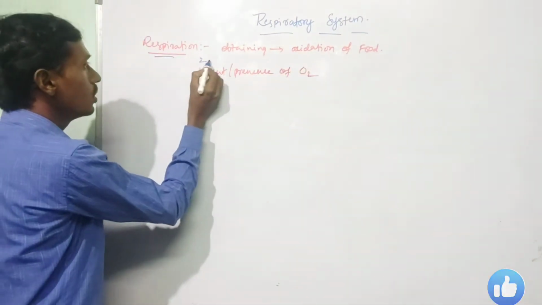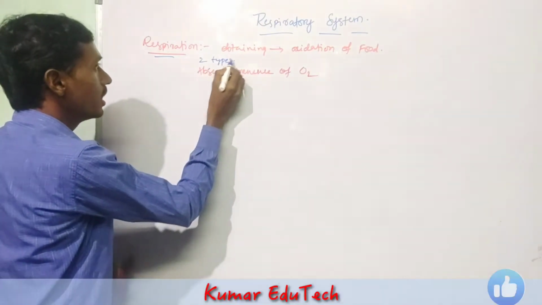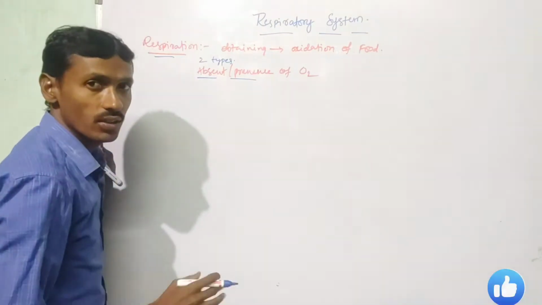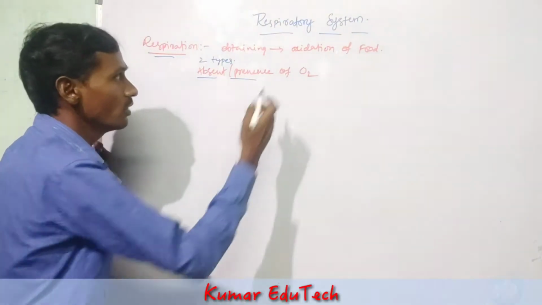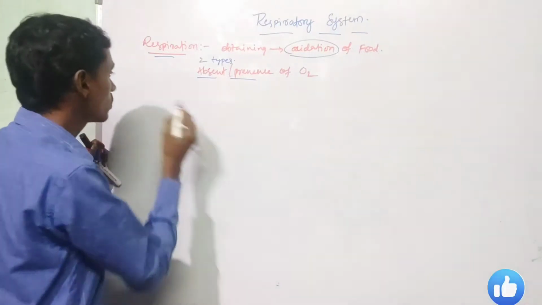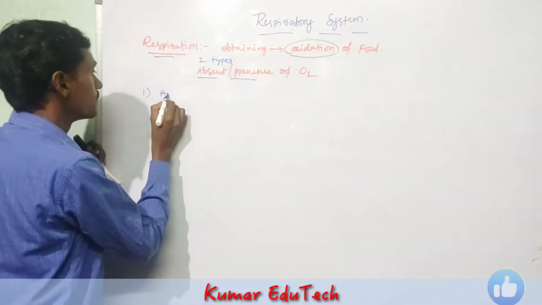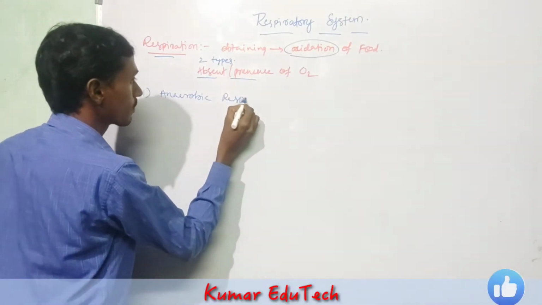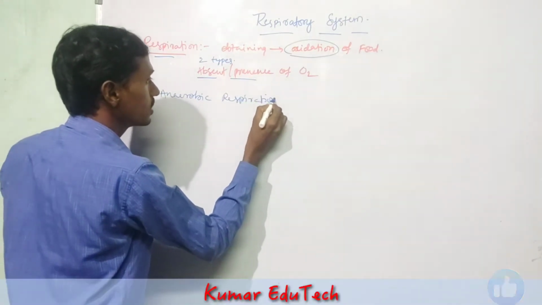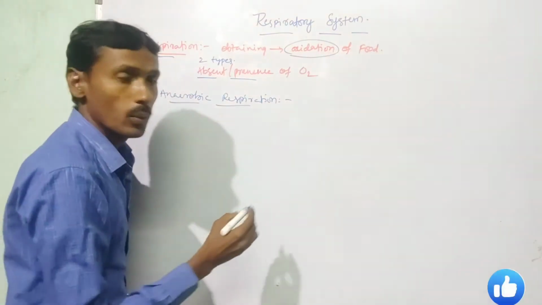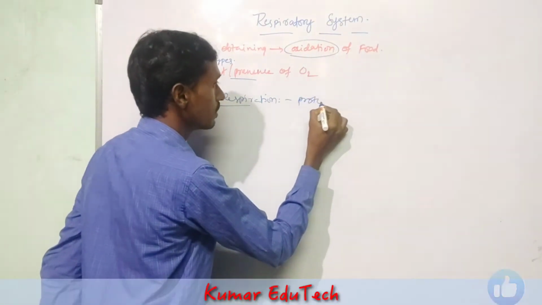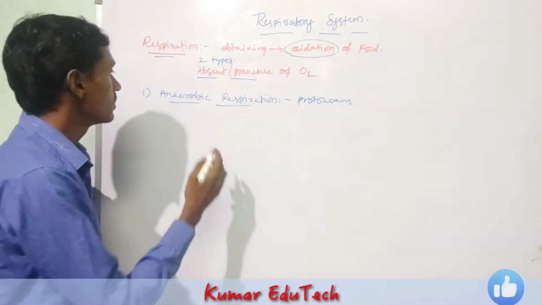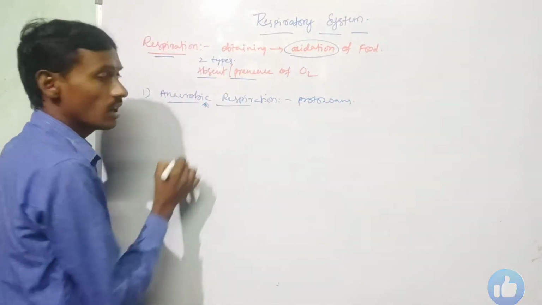The first one is anaerobic respiration. In protozoans or some invertebrates, anaerobic respiration occurs.